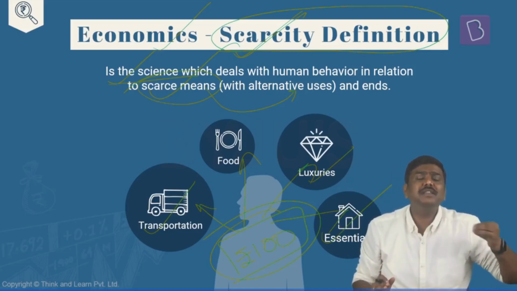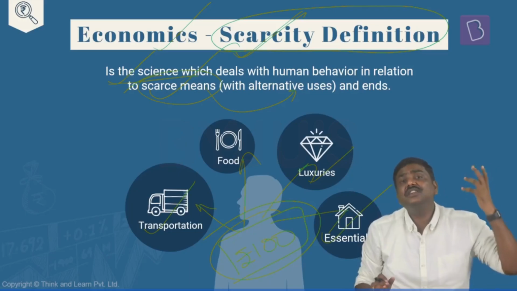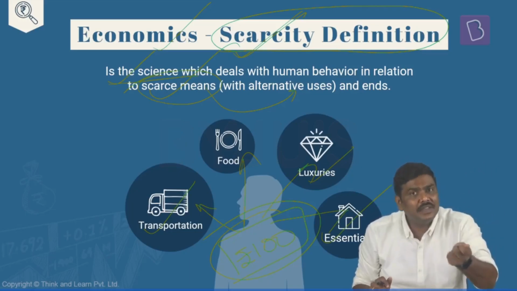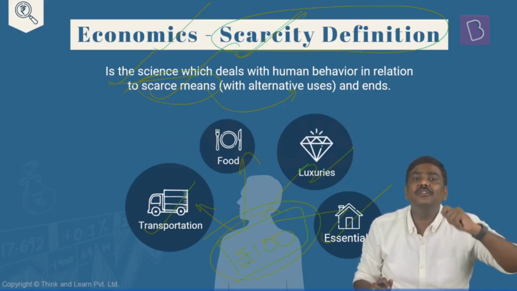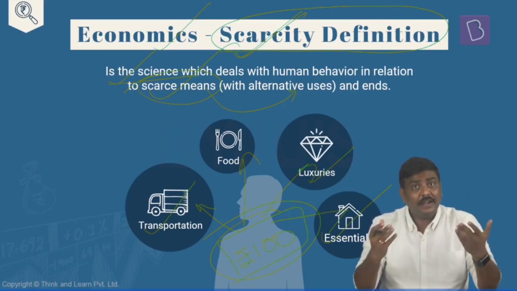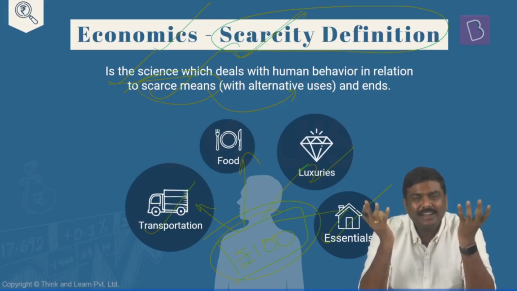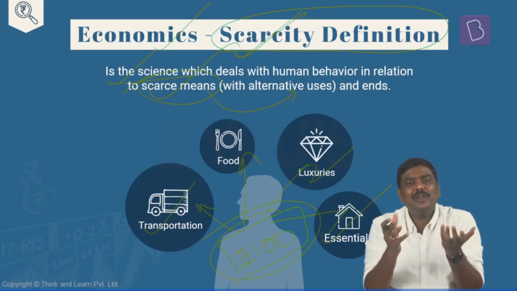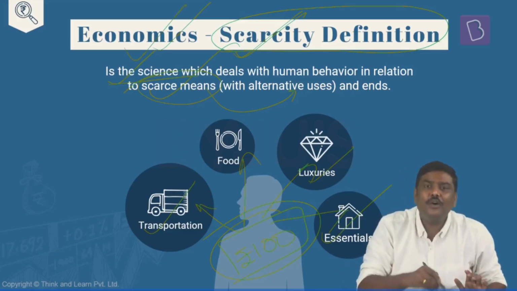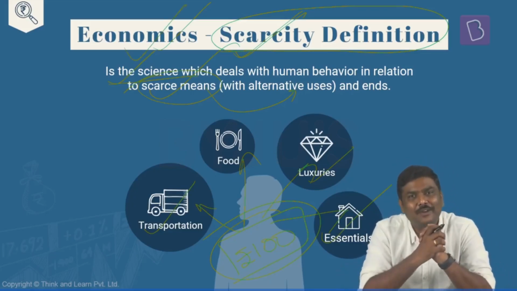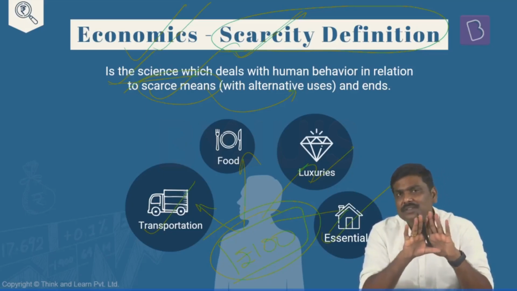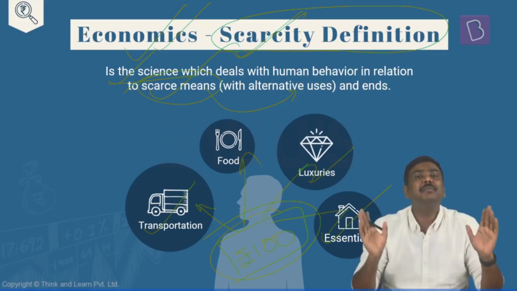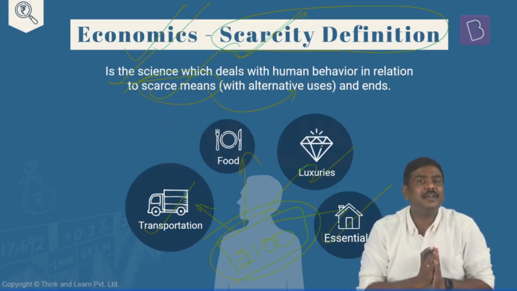Should you use it to purchase, let's say, certain essentials for the household? How much savings you must have? How much money you should keep in your bank? How much money you should give to your parents, etc.? So basically, if you keep on doing that kind of a calculation, essentially what you're doing is following the scarcity definition of economics. This is a basic definition. If you remember this, more than sufficient, right? You don't have to mug up multiple definitions to understand economics.